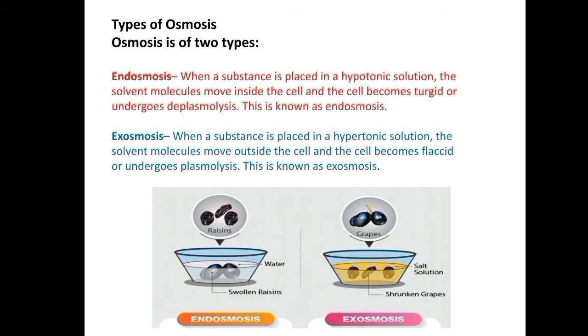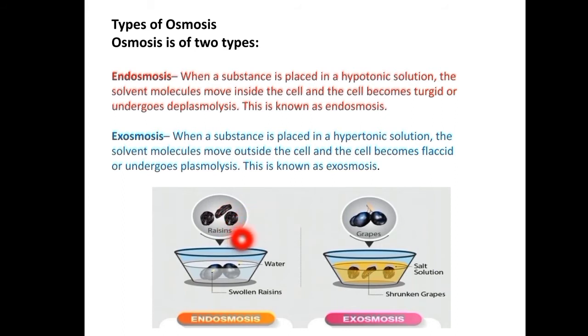So when a petri dish is filled with water and a few dry grapes are added to it, if they are left overnight, the dry grapes will swell due to the entry of water by endosmosis. The dry grapes contain concentrated glucose molecules in them, and the water in the dish is the hypotonic solution. Hypotonic means a solution in which the solute concentration is less than the cell sap.